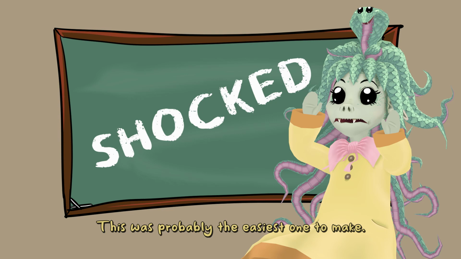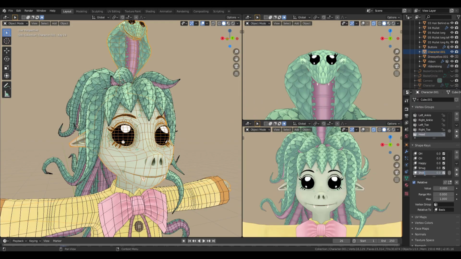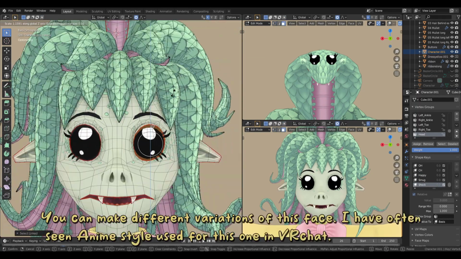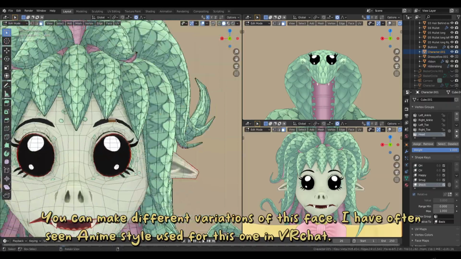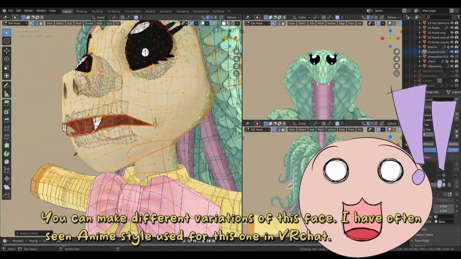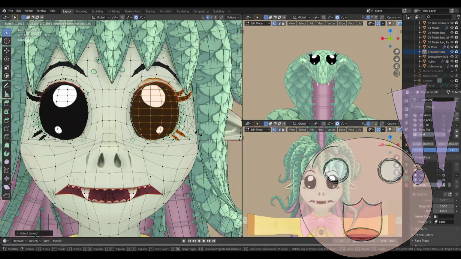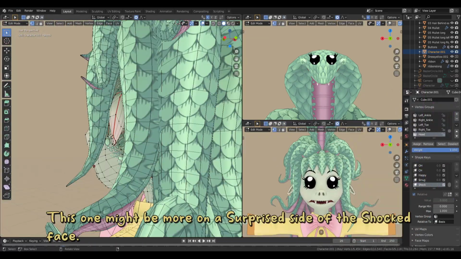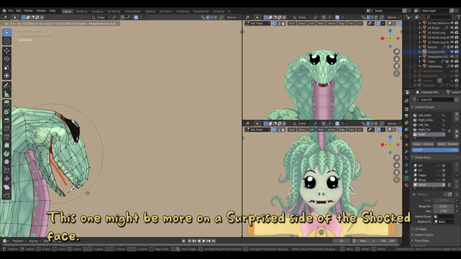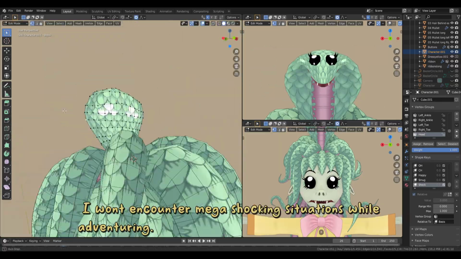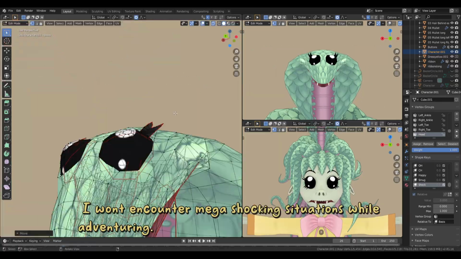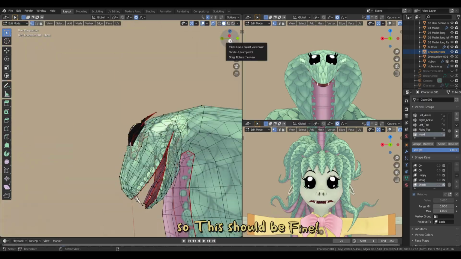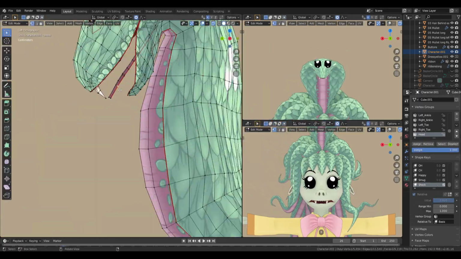This was probably the easiest one to make. You can make different variations of this face. I have often seen anime style used for this one in VRChat. This one might be more on the surprise side of the shock face. I won't be encountering mega shocking situations while adventuring, so this should be fine.